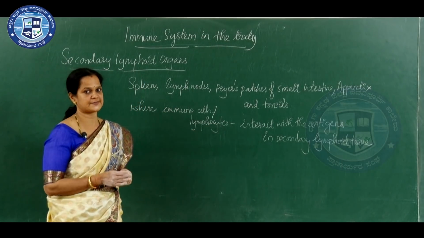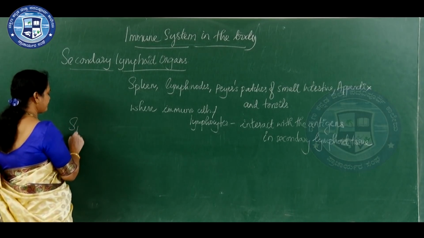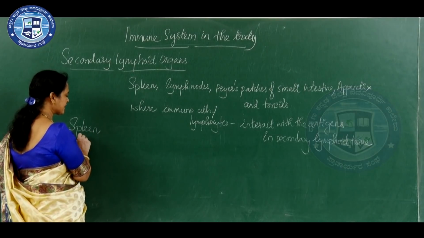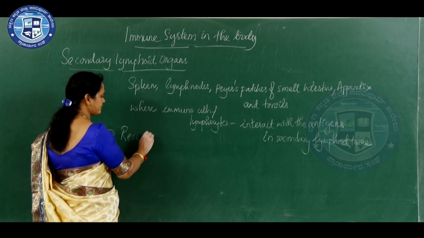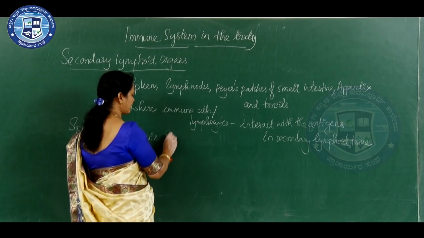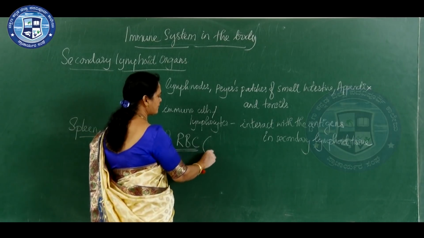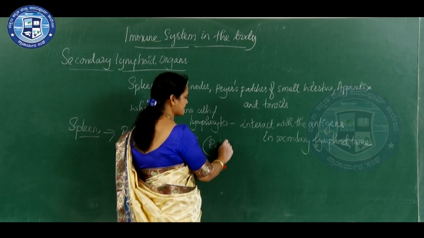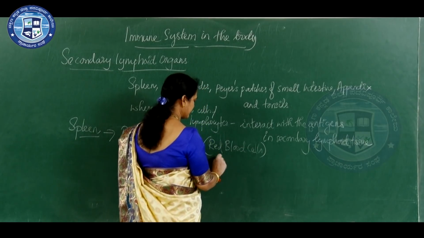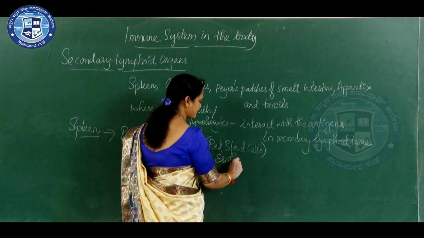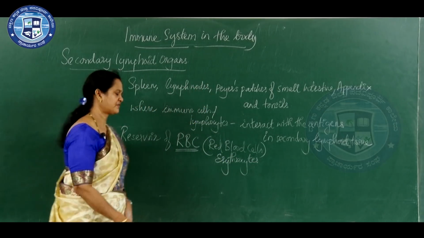Then the spleen is a secondary lymphoid organ and it is a reservoir of red blood cells or erythrocytes.